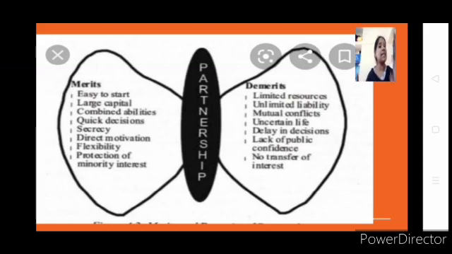Compared to that, I'll say that it is limited resources, capital. Then comes unlimited liability, the same feature we have seen for the sole proprietor. Here also all the partners will be liable for the firm's debt with their personal property. When the firm is in loss, and all the firm's assets have been sold but there is still an amount to repay, then all of them should share from their personal property. They have to sell their personal property and repay the firm's debt.